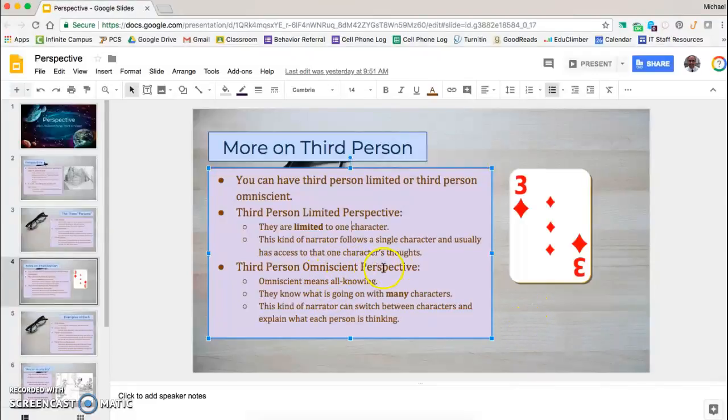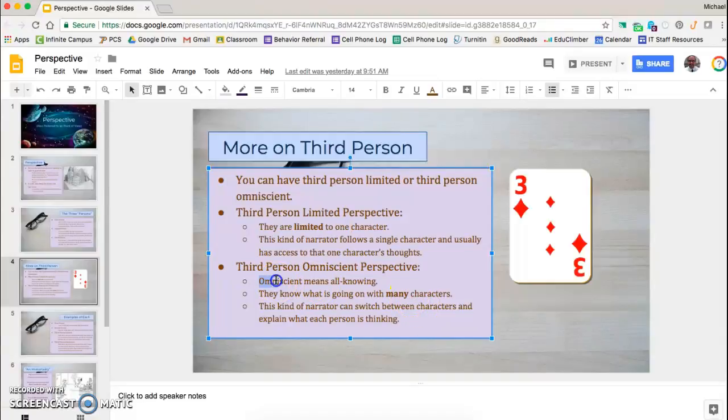The third person omniscient perspective means that you're going to be following many different characters, and the narrator will be able to tell you what all those different characters are feeling. So now you might have Bob dealing with one thing, and then it'll cut away to a scene where Bob isn't even there. It'll be about somebody named Nancy, maybe. And it'll talk about what Nancy is dealing with and all the things that Nancy is feeling. And then it'll cut away to another scene where neither of them are there, and now it's following somebody named Clara. Okay, so it'll go between many different characters and talk about what they're thinking.